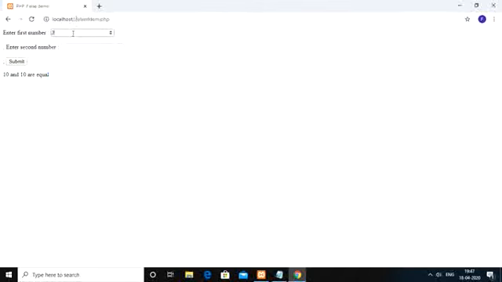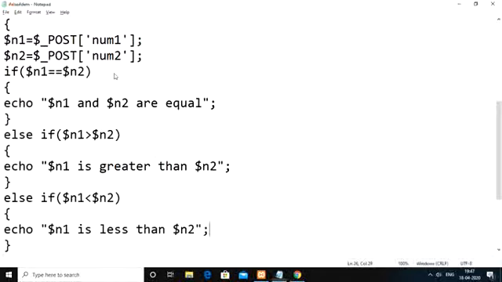Let us say you give the first number as 20 and the second number as 14. In that case we get the output 20 is greater than 14. Now the first number 18 and the second number 45. In that case you get the output 18 is less than 45. You got the same output. That is about the if else if ladder.